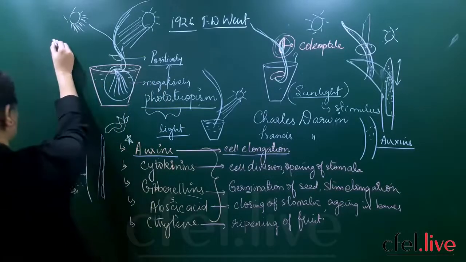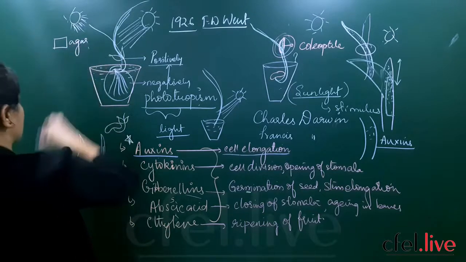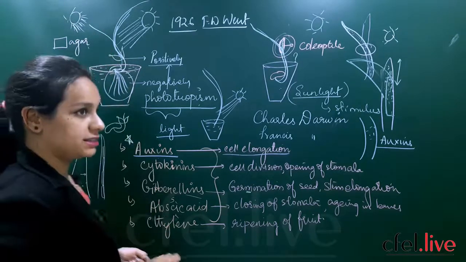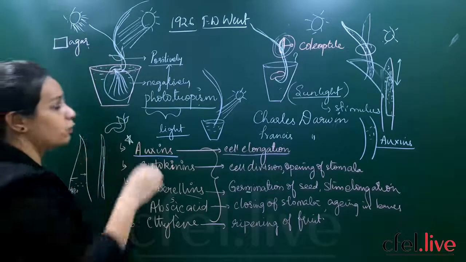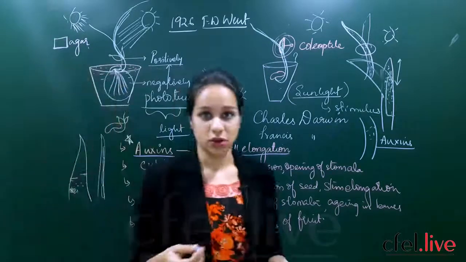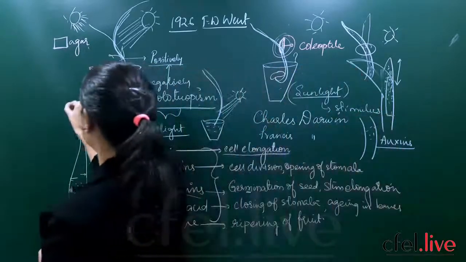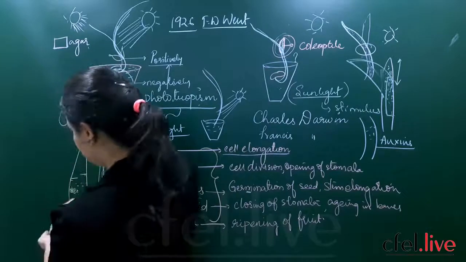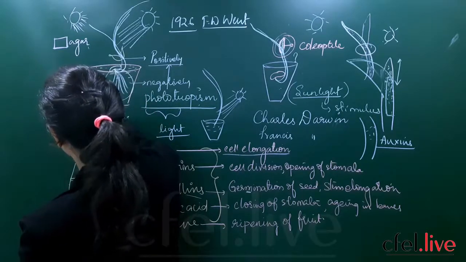He had taken an agar block. Agar block is nothing but a gel-like substance. It can be grown. If you take this agar block, you can grow various substances on it. Finally he has taken an agar block and he has taken an oat seedling and a stem of it.